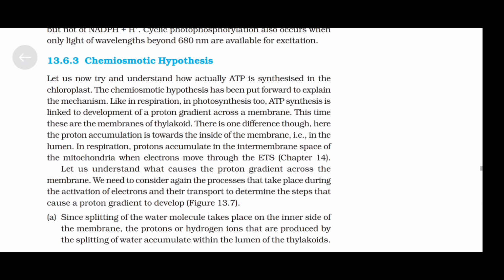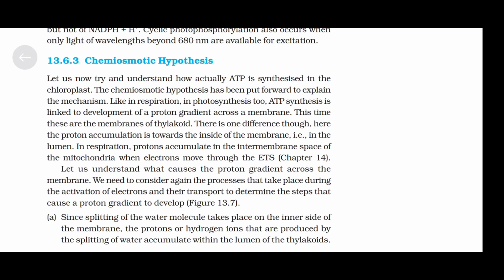Chemiosmotic hypothesis. Let us now try and understand how actually ATP is synthesized in the chloroplast. The chemiosmotic hypothesis has been put forward to explain the mechanism. Like in respiration, in photosynthesis too, ATP synthesis is linked to development of a proton gradient across a membrane. This time, these are the membranes of thylakoid. There is one difference though. Here, the proton accumulation is towards the inside of the membrane, that is, in the lumen.